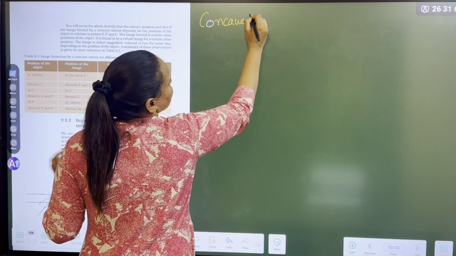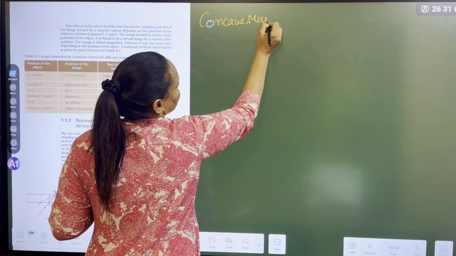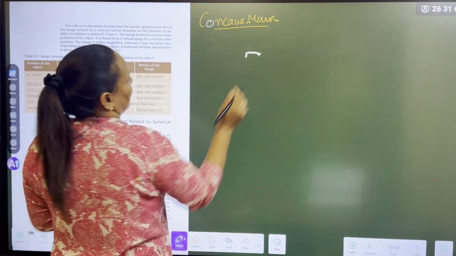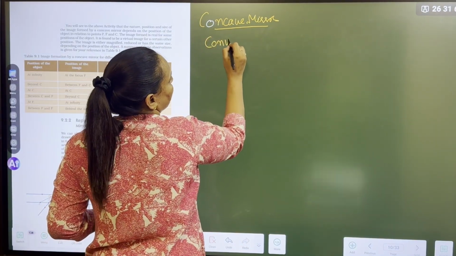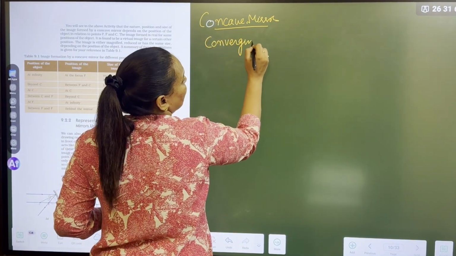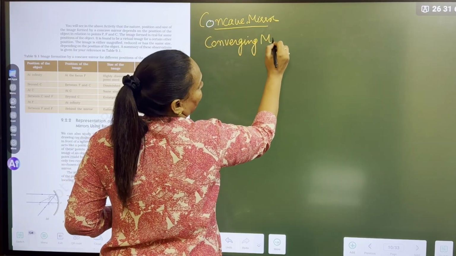Concave mirror. What is another name of concave mirror, guys? Converging mirror. Please keep your pen, pencil ready.